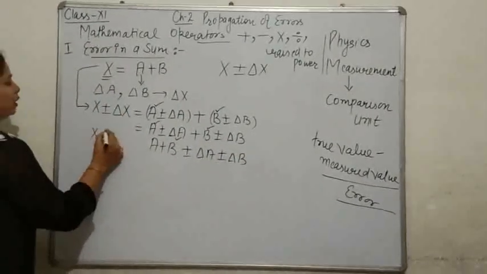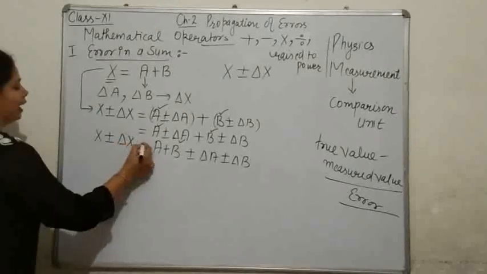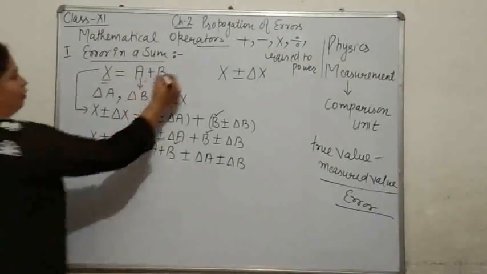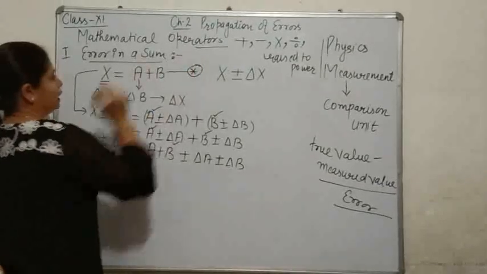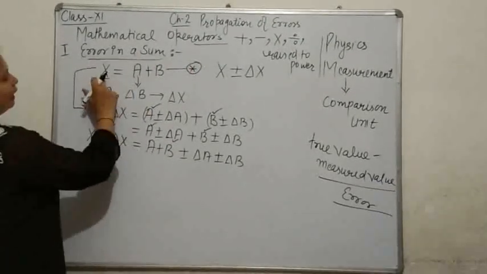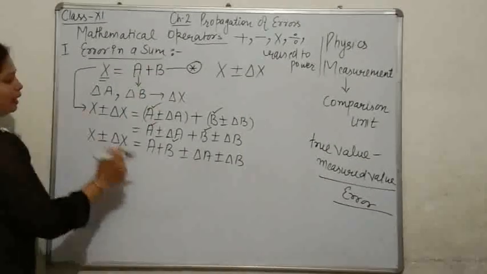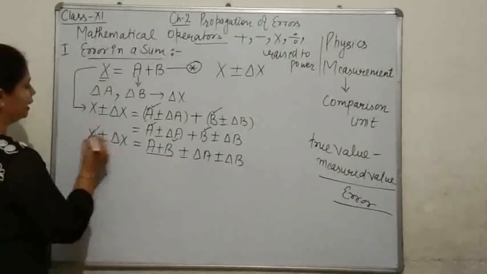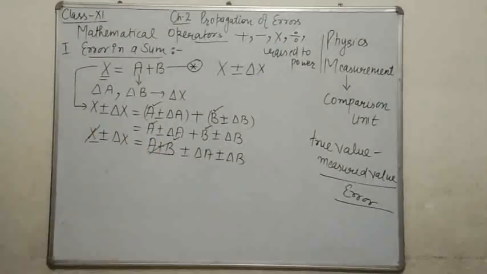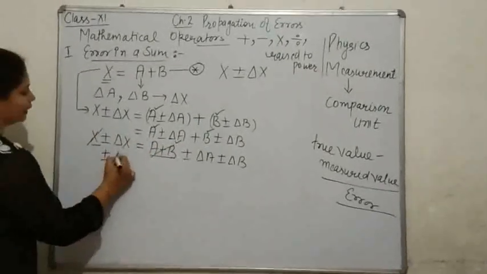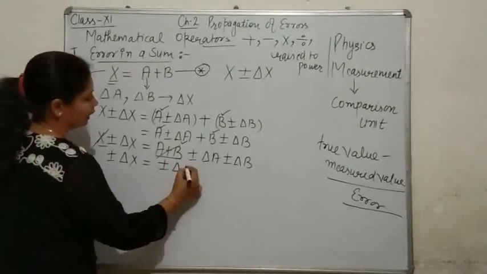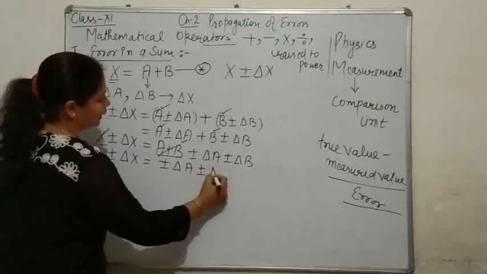It is x plus minus delta x. Clear up to now? Now, as we have seen in equation star that x equals a plus b, so a plus b equals x, so it will cancel out. Okay. Now, what will you get in this step? Plus minus delta x, that is equal to plus minus delta a plus minus delta b.